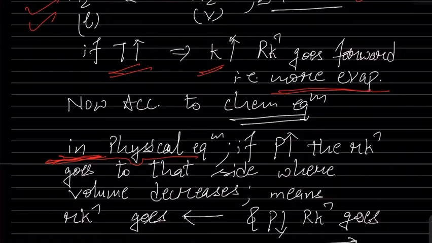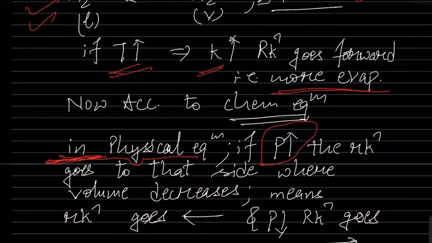Now we are talking about Le Chatelier's principle in physical equilibrium. If we are increasing the pressure, the reaction goes to that side where volume decreases. Now we are revising the concept of class 11, so you must not forget it. Study it again. If pressure increases, the reaction will go to that side where volume decreases.